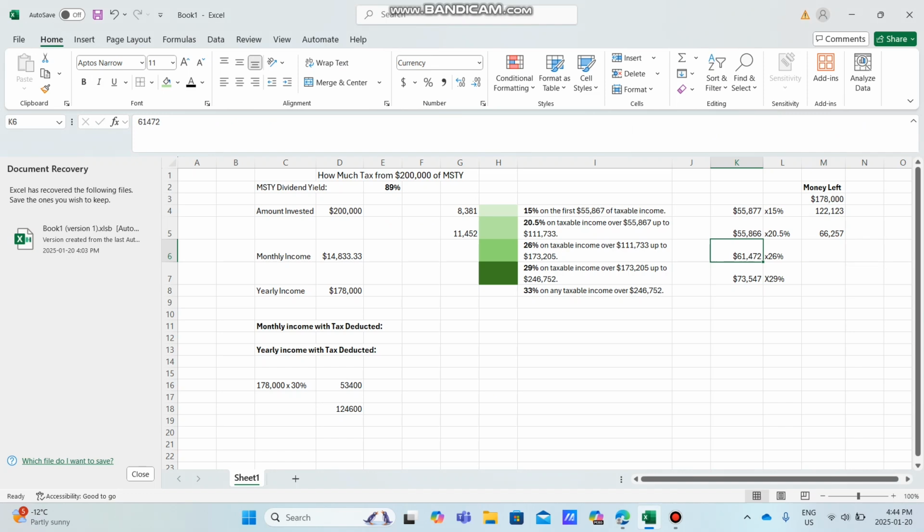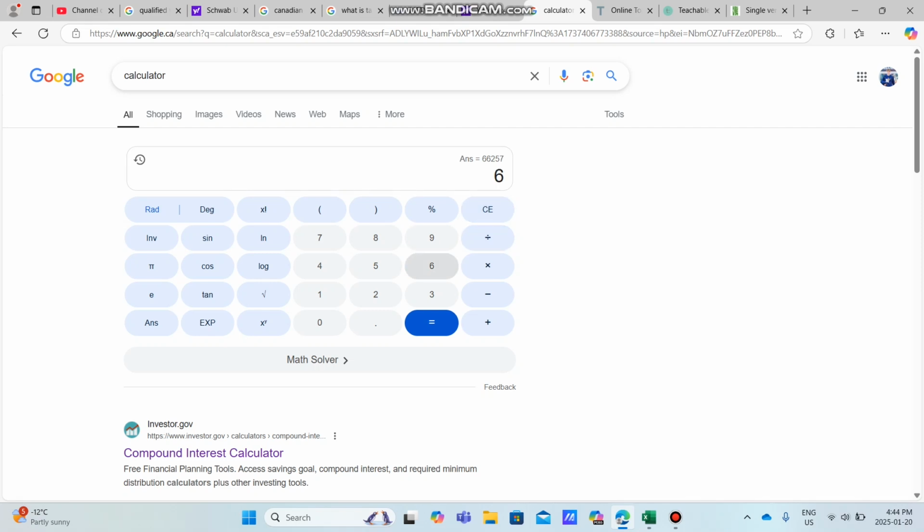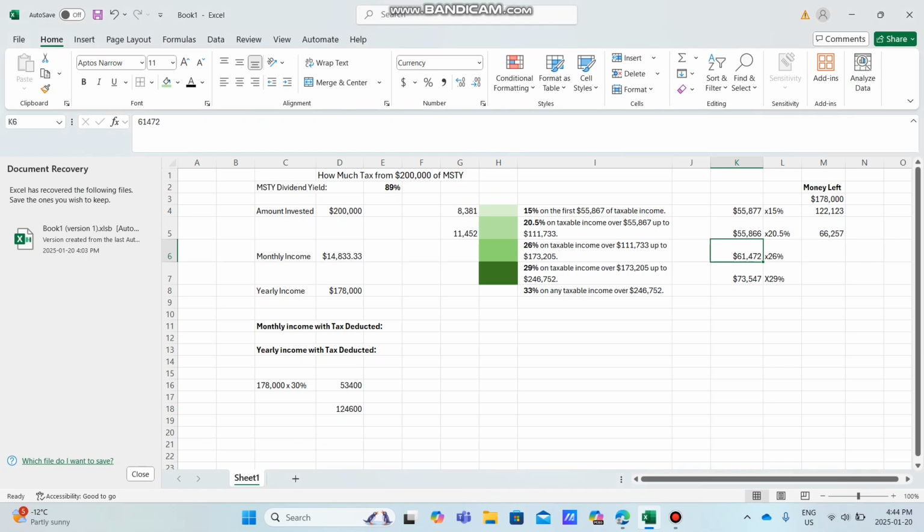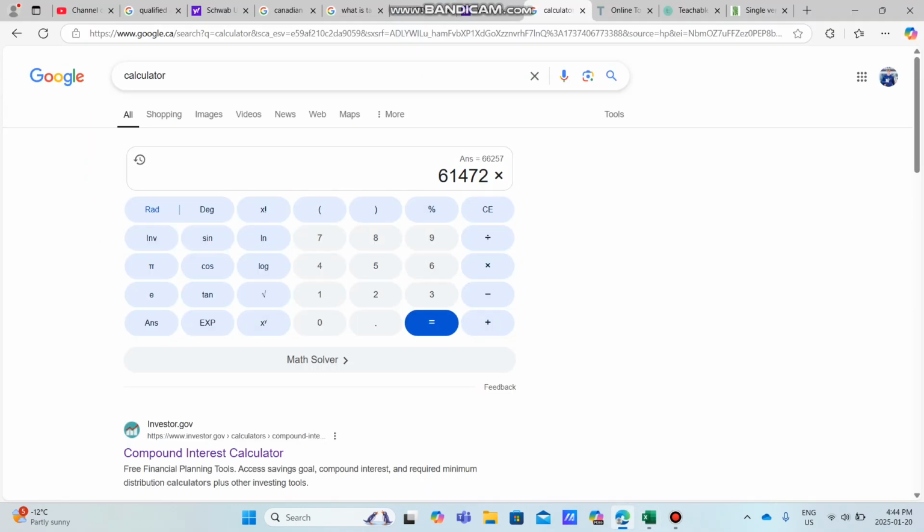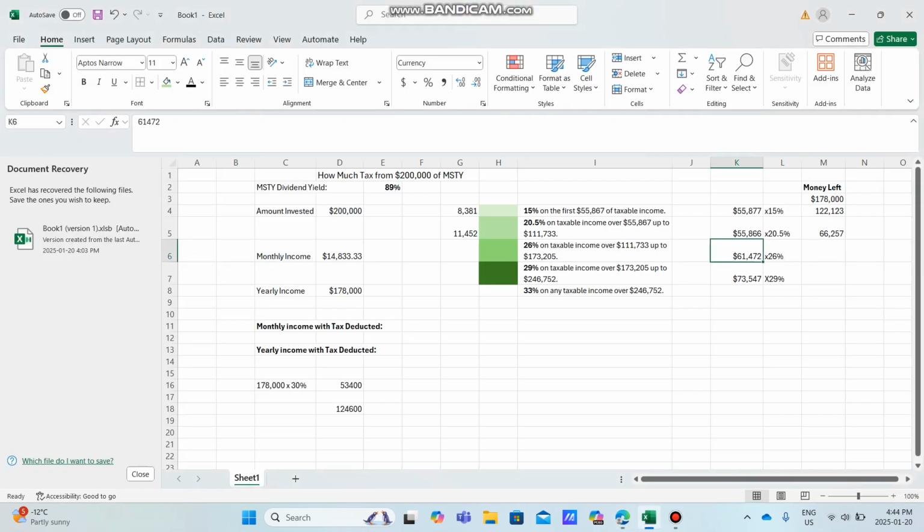So you can see here, we are still going to absorb a full tax bracket. So we're going to do $61,472 times our next tax bracket, which is up to 26%. So you can see how taxes are progressive. You aren't necessarily paying the full 33% if you're making over $250,000 in terms of income, but taxes still eat away and they still do eat into your profits. So now we're looking at $15,982.